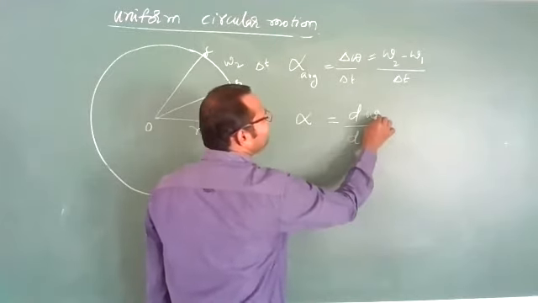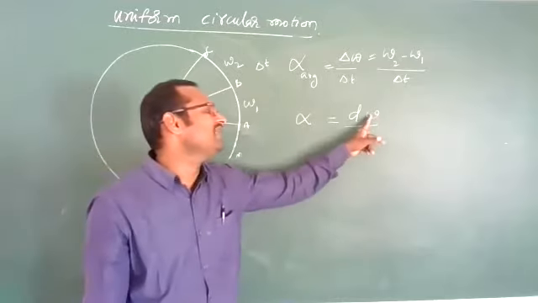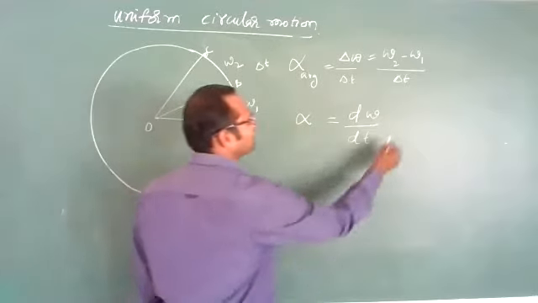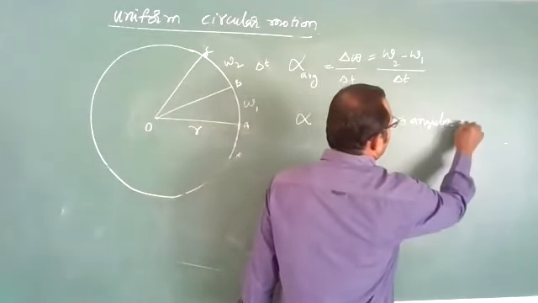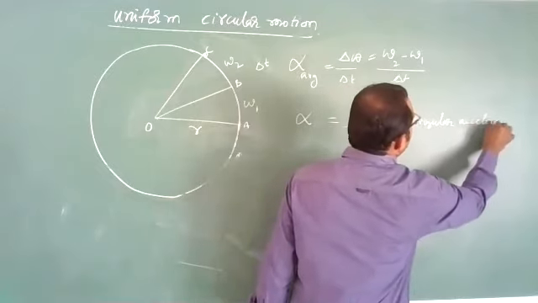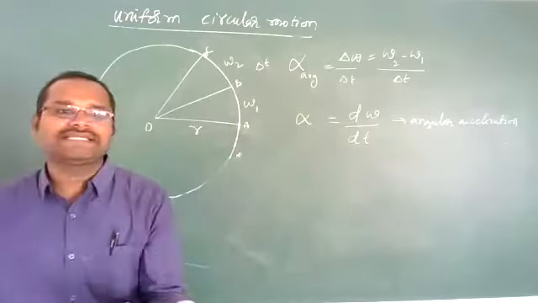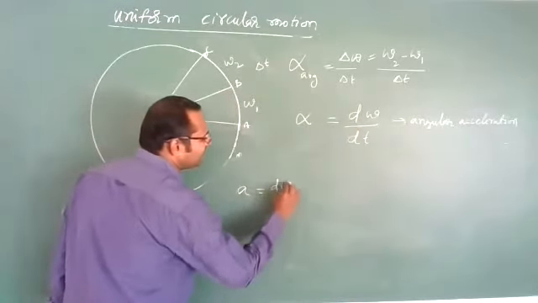Rate of change of linear velocity is called linear acceleration. Rate of change of angular velocity is called angular acceleration. Alpha means angular acceleration. Are you getting, students? Angular acceleration is d omega by dt, while linear acceleration is dv by dt.